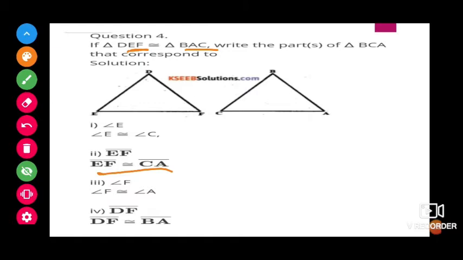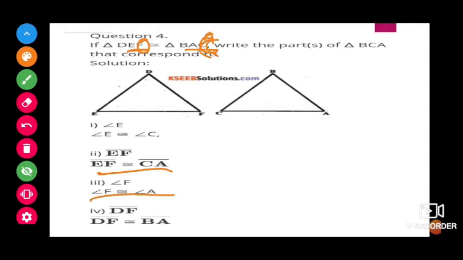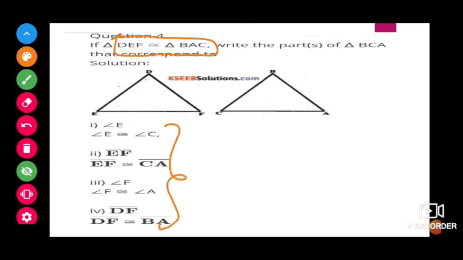Next angle F. The corresponding part is here C, the last position. So angle F and C, not A. Next DF. The corresponding part will be BC from the question. Maybe the question has changed or else the answers have changed.